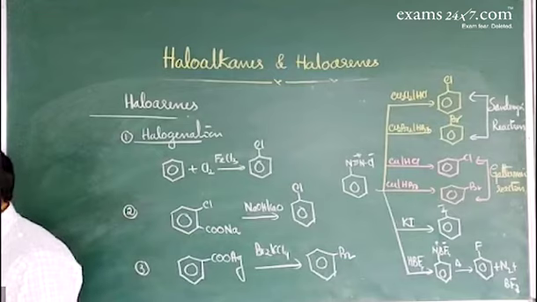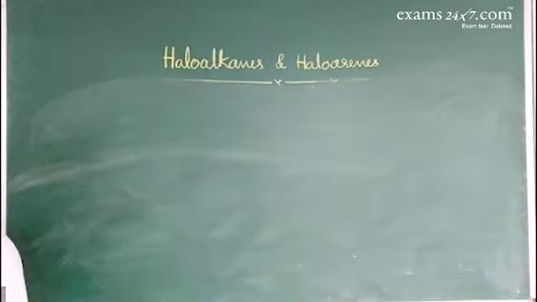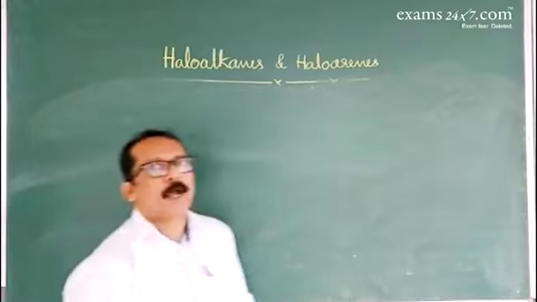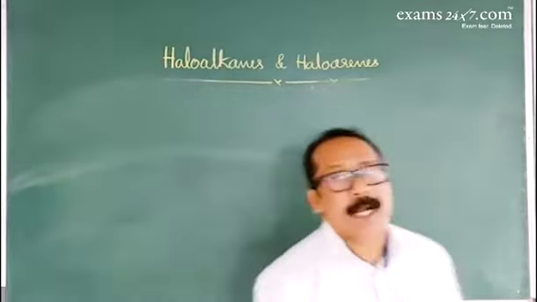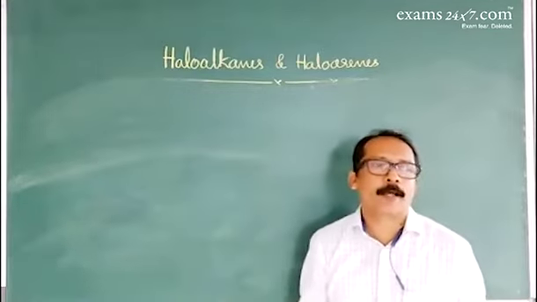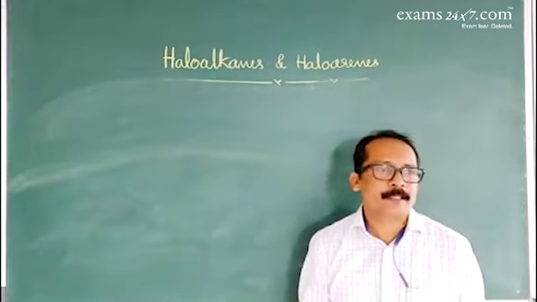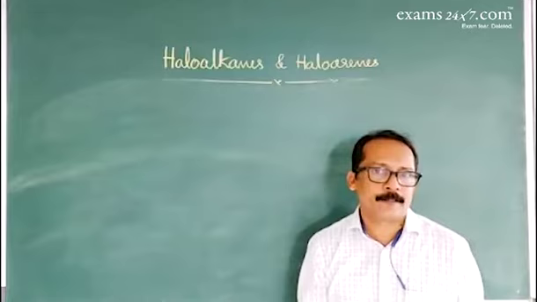The next one is about the properties of haloarenes. Haloarenes are less reactive compared to haloalkanes. In haloarenes, the halogen atom is attached to an sp2 hybridized carbon.